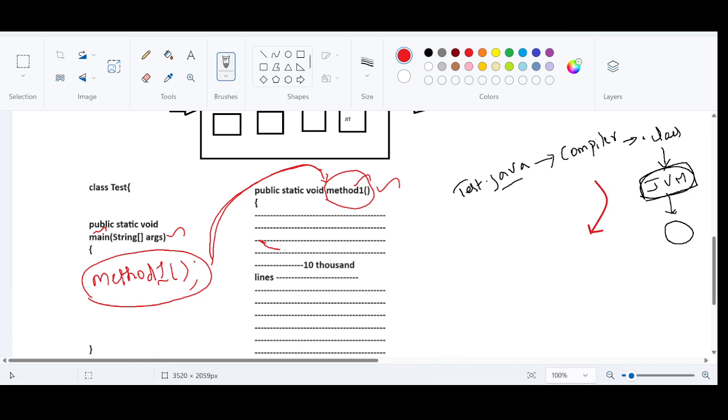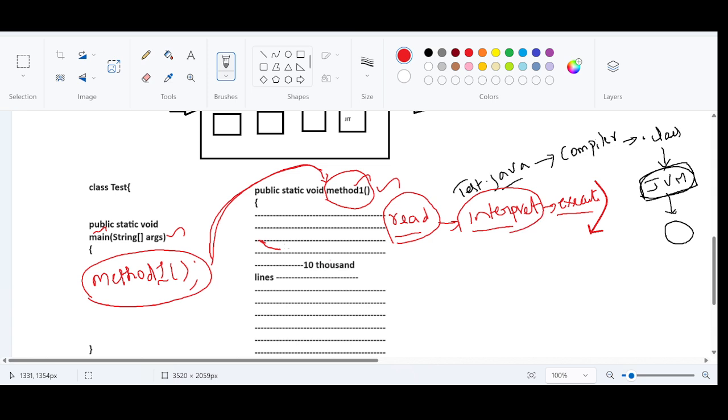So what happens? The JVM is going to read the first instruction, interpret, execute. These three operations will be done sequentially by the JVM, I mean by the main thread. Reading is reading the instruction.